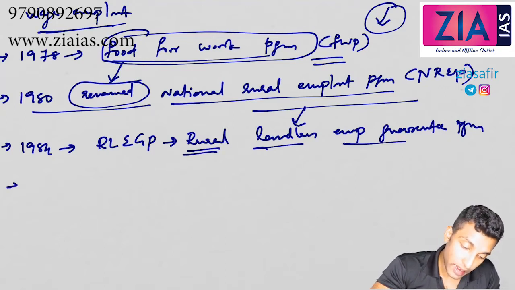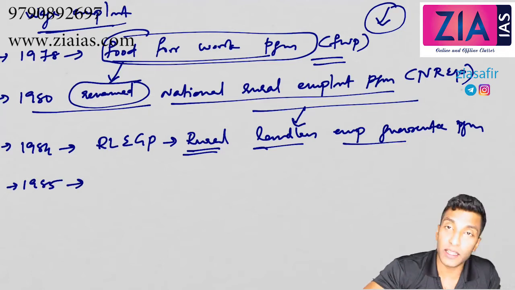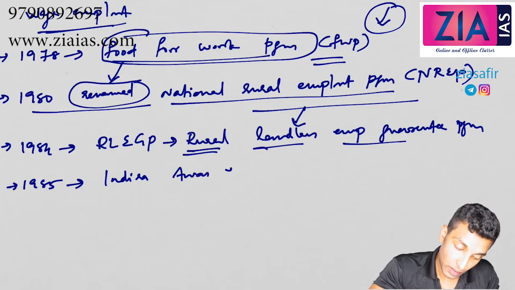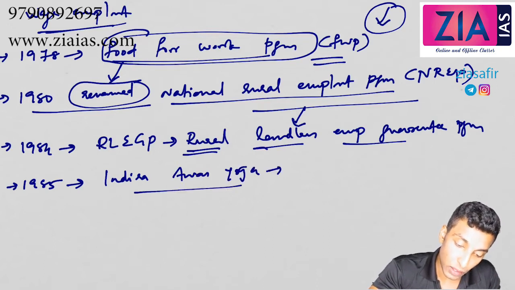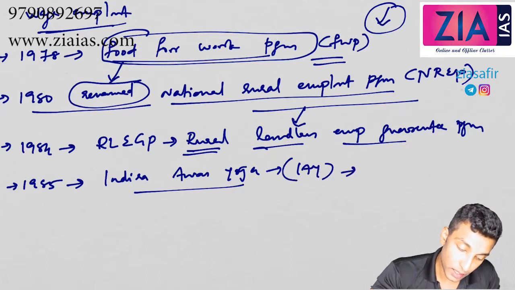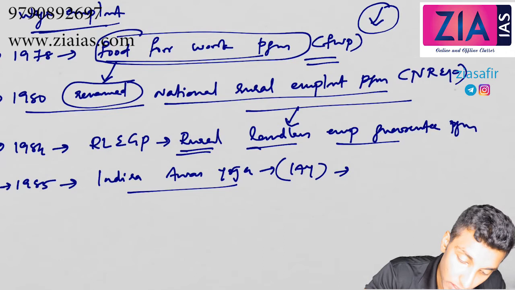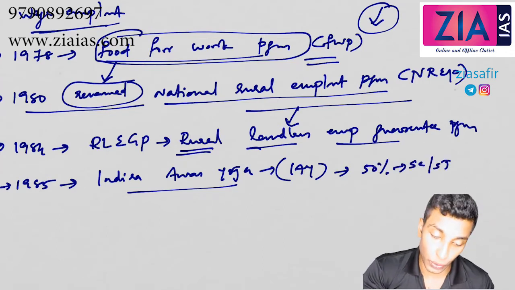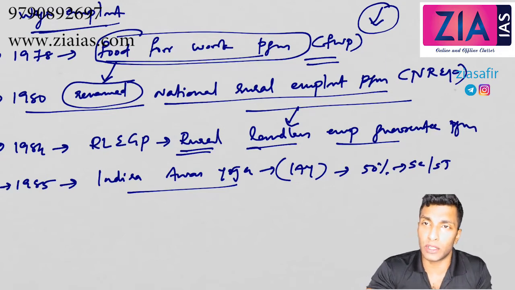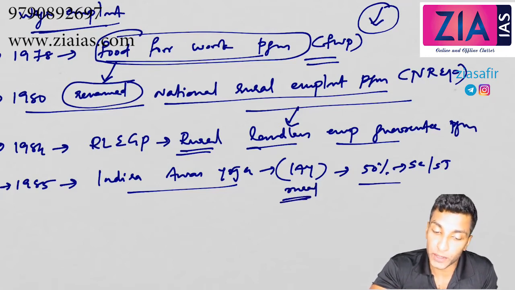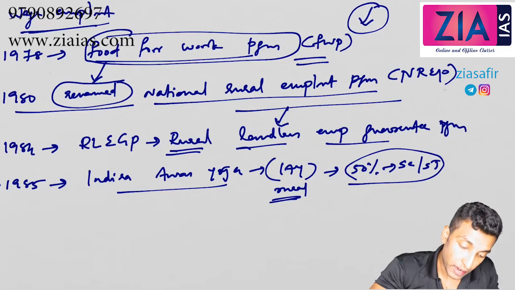Okay, then in 1985, one more scheme, Indira Awas Yojana. So it is basically house for poor people, IAY, house for poor people, in the rural areas. Out of this, 50% reservation is actually given for SC ST. So this Indira Awas Yojana is for the poor people, like BPL category, in the rural area, and 50% reservation for SC ST.